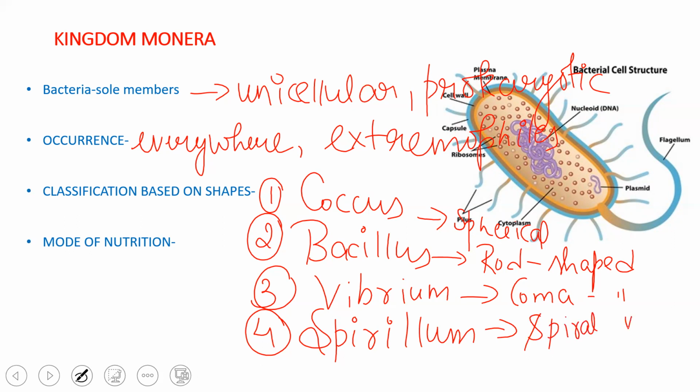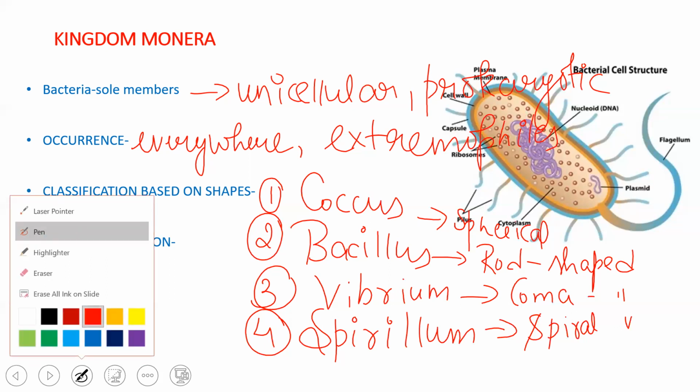In plural, coccus is called cocci, bacillus is called bacilli, vibrio is called vibrios, and spirillum is called spirilla. So these are the bacteria based on shape. The picture shown here is a bacillus. It's a rod-shaped bacterium.